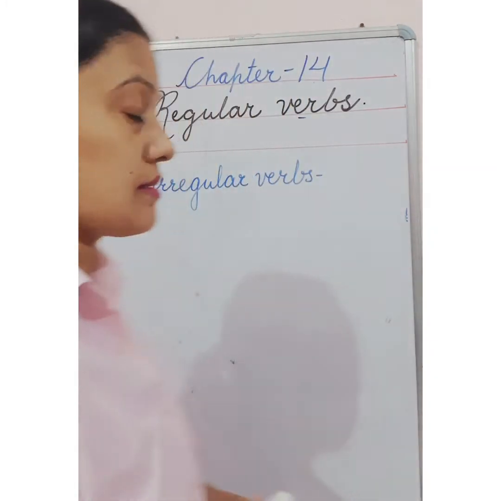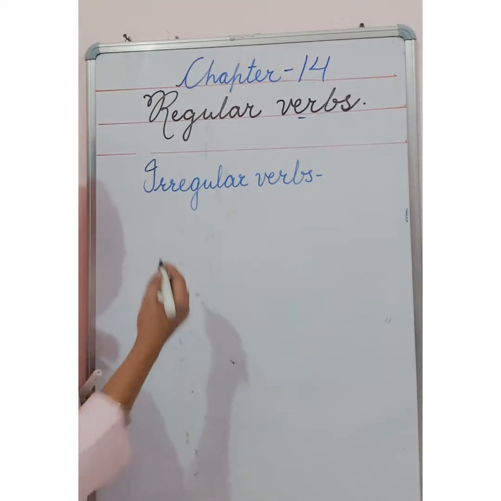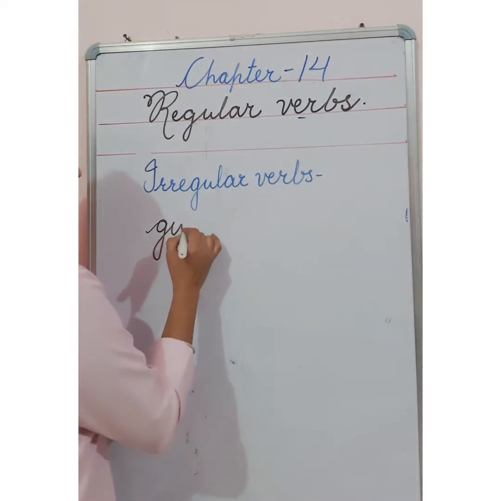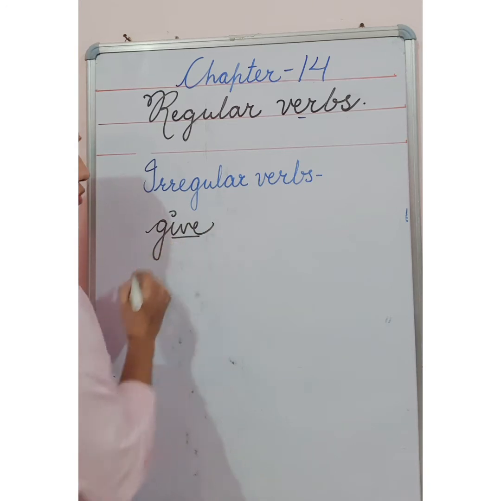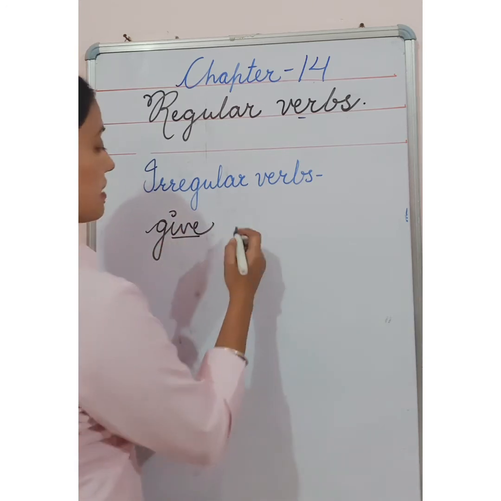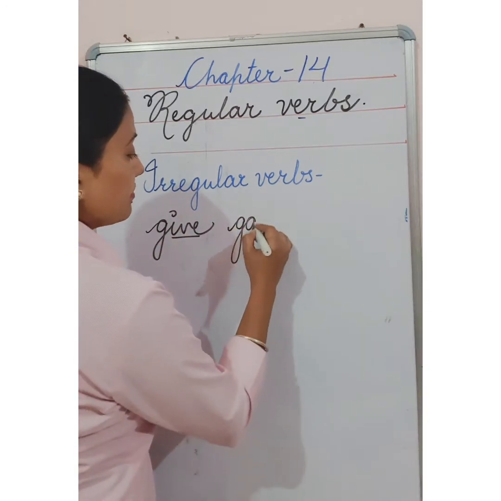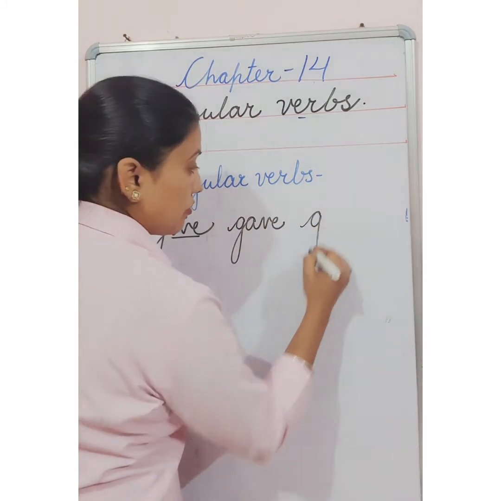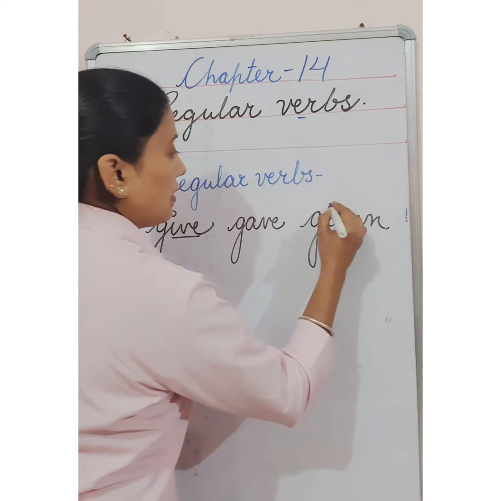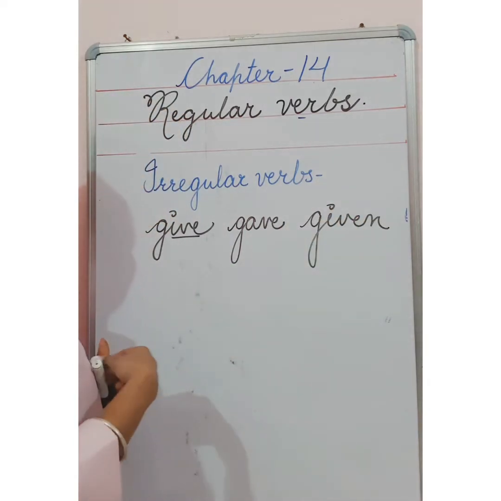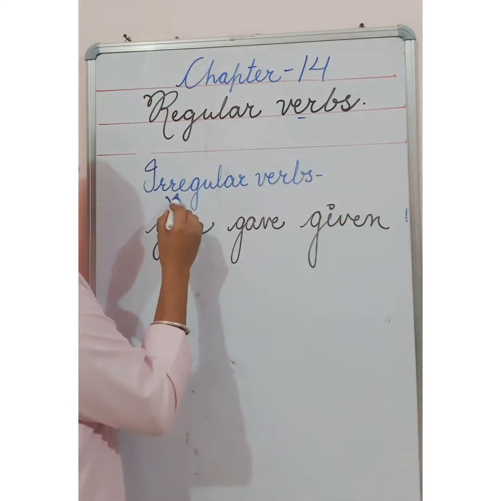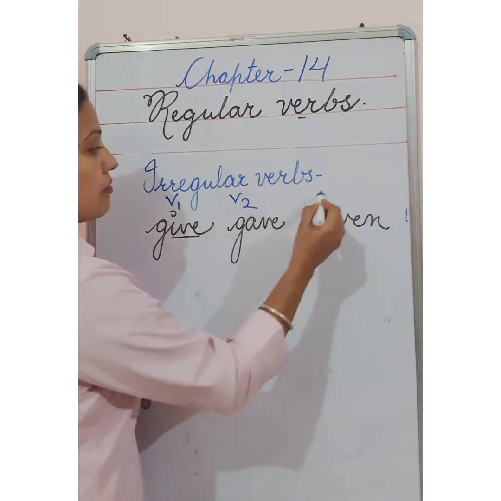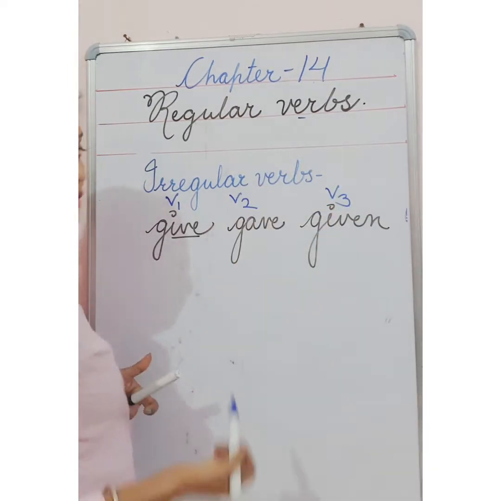How? Let us see. Like if it is given to you, give. So this is base form, means present form. What is the past form of it? Gave. And what is past participle? We call it third form also, G-I-V-E-N, given. So in short you can learn, this is first form, this is second form and this is third form.